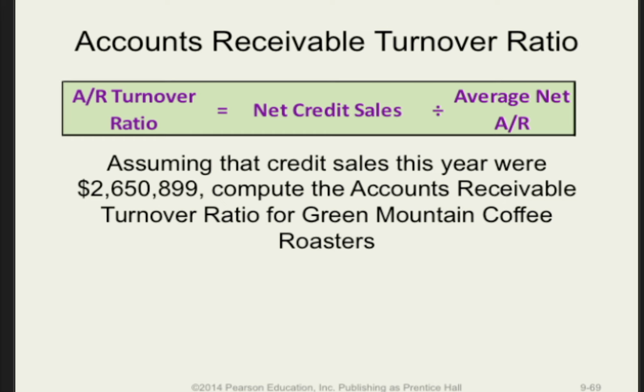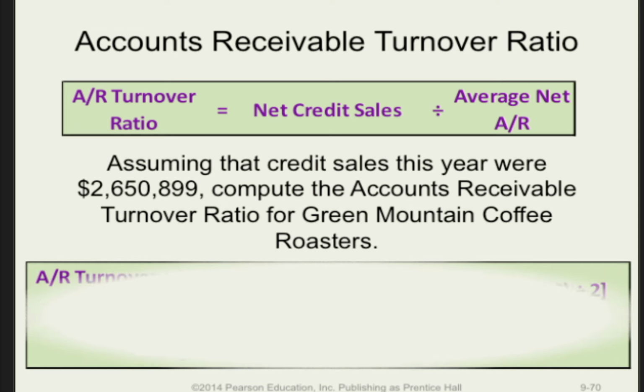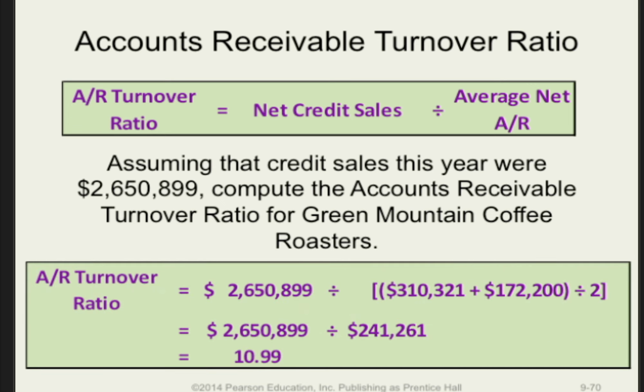For Green Mountain Coffee Roasters, assume that net credit sales for the period are $2,650,899. The accounts receivable turnover under those assumptions for this period is 10.99, rounding to the nearest 100th. And you can see the calculation for that right here.